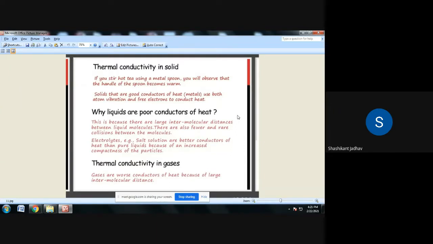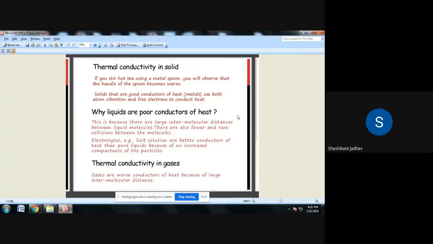Understood? What is the reason behind this? The thermal conductivity of a solid is more because the number of molecules is more in the solid and the distance between the molecules is less. So the maximum heat transfer by conduction takes place in the solid. In the liquid, the molecules are farther apart, and due to that, whatever heat is transferring from one molecule to another requires more time. So because of that, the thermal conductivity of the solid is higher as compared to the liquid.